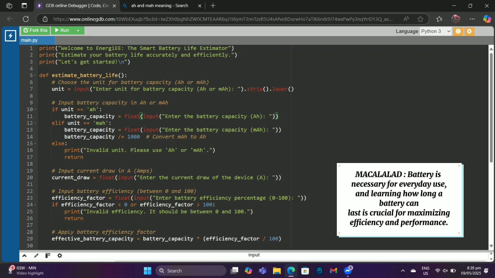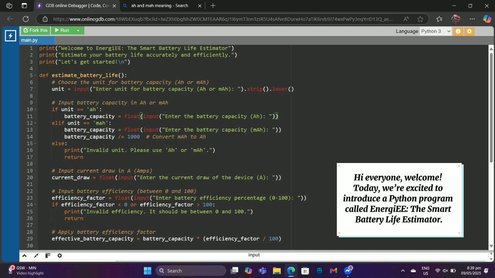Battery is necessary for everyday use, and learning how long a battery can last is crucial for maximizing efficiency and performance. Hi everyone, welcome. Today, we're excited to introduce a Python program called Energy EE, the Smart Battery Life Estimator.